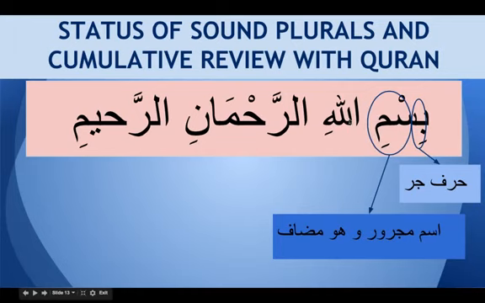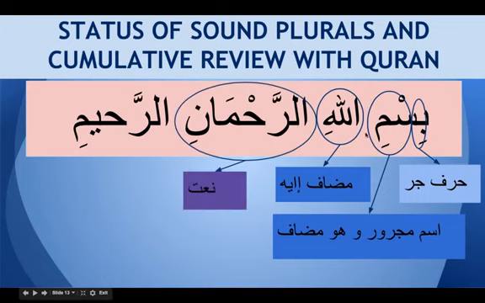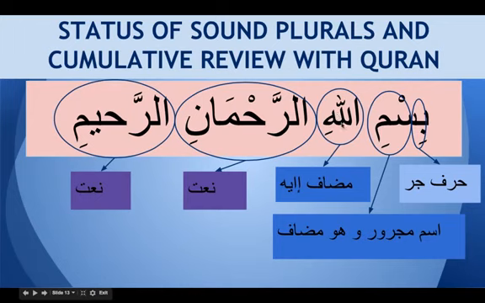Ism majroor wa huwa mudaf, and the word Allahi is mudaf ilayhi. So if we see here, it is jar majroor shibu jumla, khabar muqaddam, and we don't have any mubtada here. So how do we know what sentence this is? Ar-Rahman is a na'at because it's definite. The word Allah is definite. Ar-Rahman is definite with the same ending, because Allahi, and Ar-Rahmani is na'at man'ud, and Ar-Rahimi is also na'at man'ud.